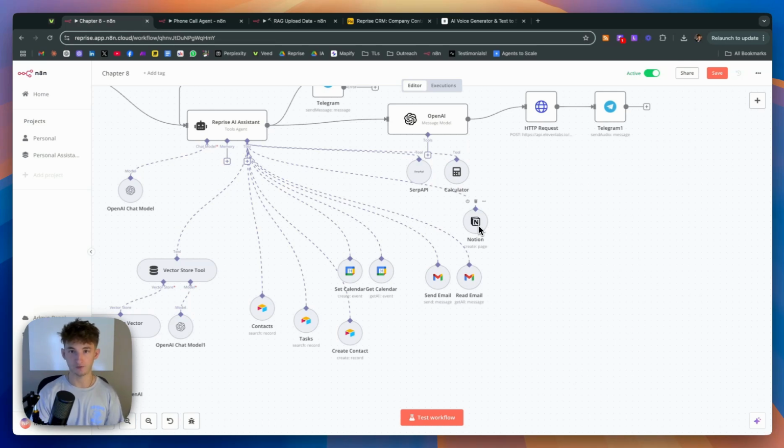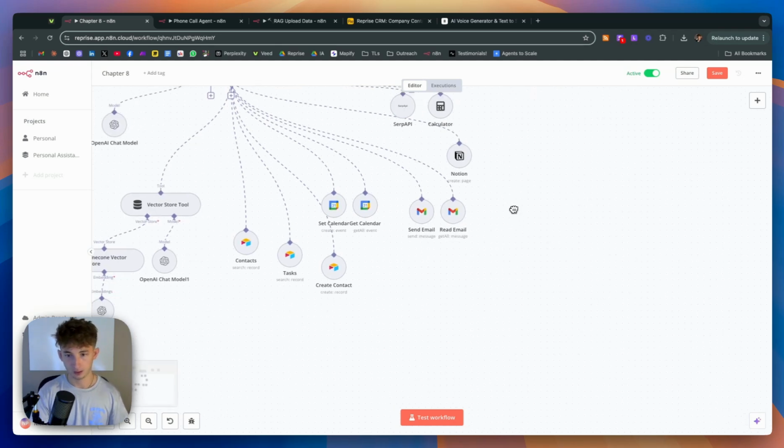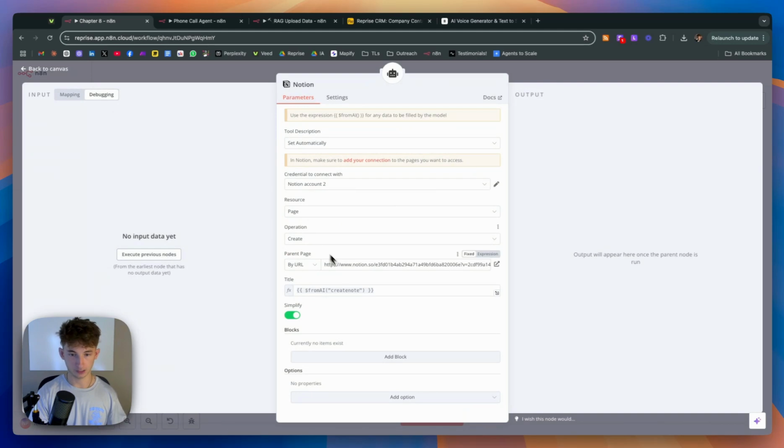But anyways, if I wanted to call the agent and say, hey, can you just create a task so I don't forget later to write a YouTube video or script a YouTube video, whatever. You can do so. Okay, and here's kind of what that looks like. I'm just connecting it to my pages and everything, and we're using the new from AI update.